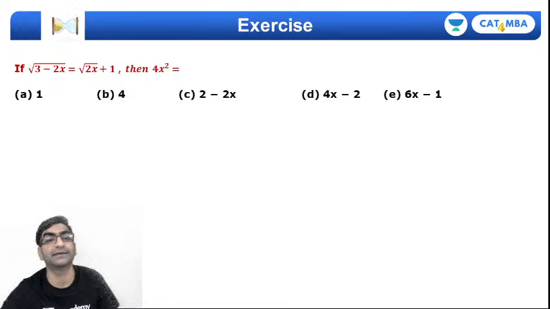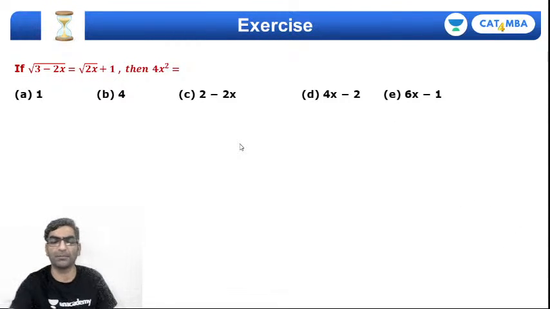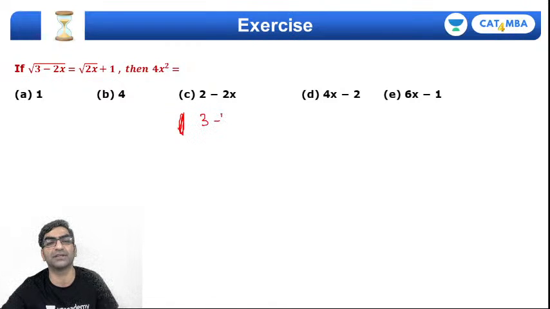I think it's more of a procedural problem, right? Process more than difficulty. Squaring it, first step, obviously square it. 3 minus 2x, and think of this as (a + b) whole square. So a square 2x, b square 1 square 1, and 2ab will be 2 into 1 into root 2x. Okay? What do I get?